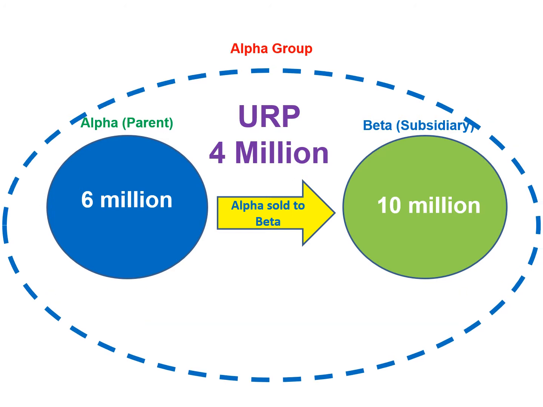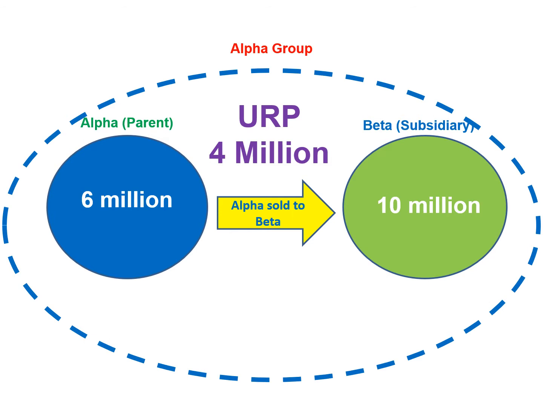There's another complicated issue when there's an intercompany sale of asset with a profit margin. That is the effect of depreciation. If the asset is a depreciable asset, the buying company will depreciate its asset based on the cost which includes unrealized profits. So accordingly, in this case, Beta will depreciate this asset based on its cost of 10 million.